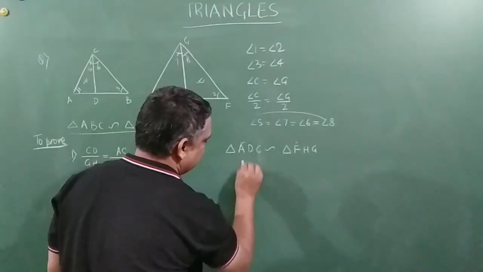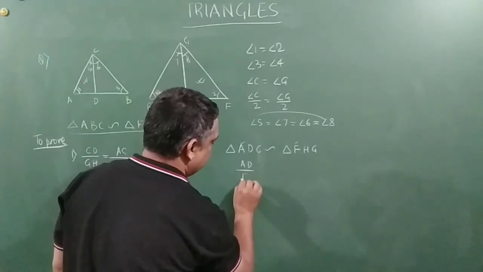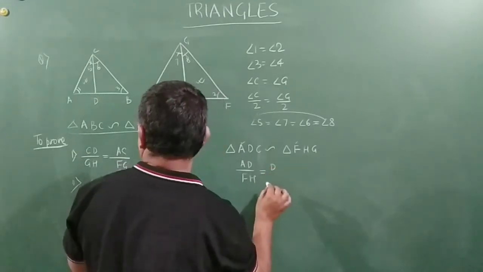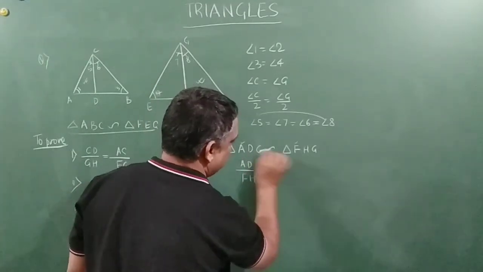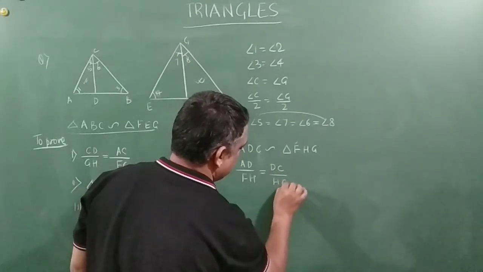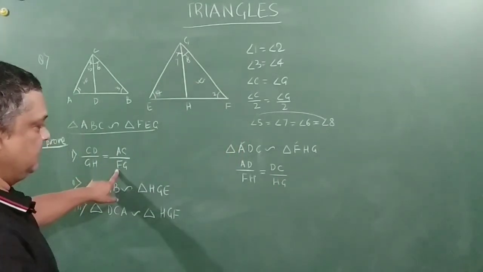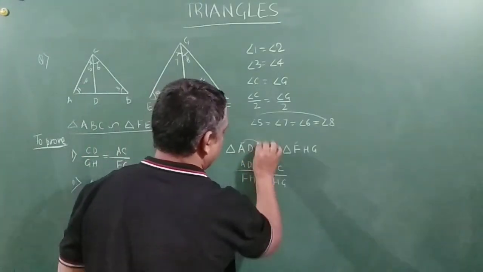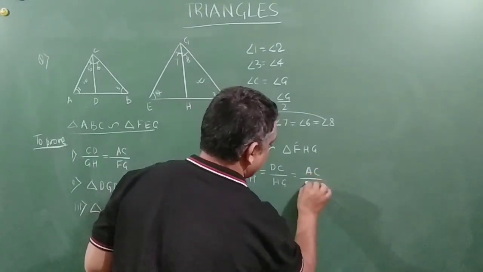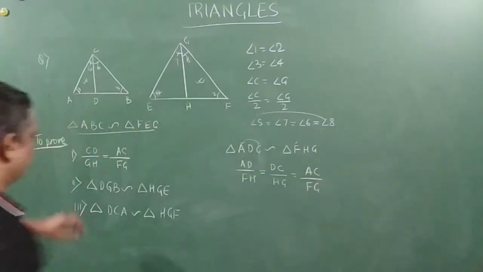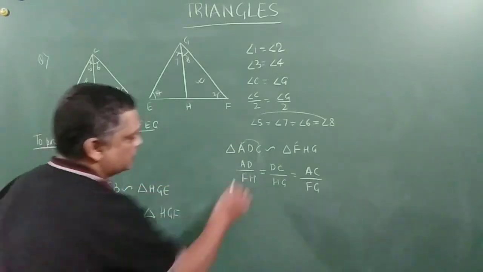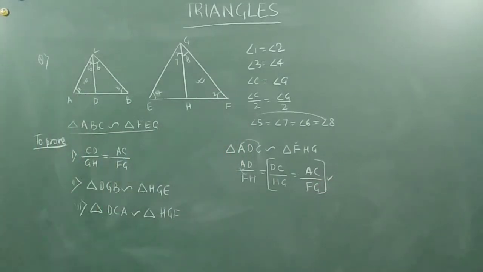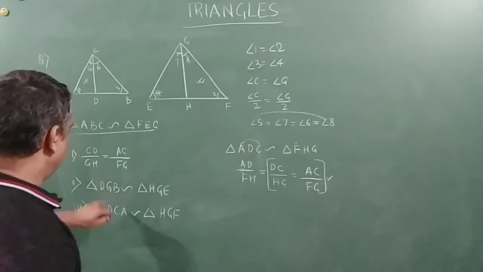Now you can write the result. AD by FH is equal to DC by HG, which is equal to AC by FG. So for us the important ones are these two. This is not required by us. So this proved your first part. Right friends. Now coming on to the second part.